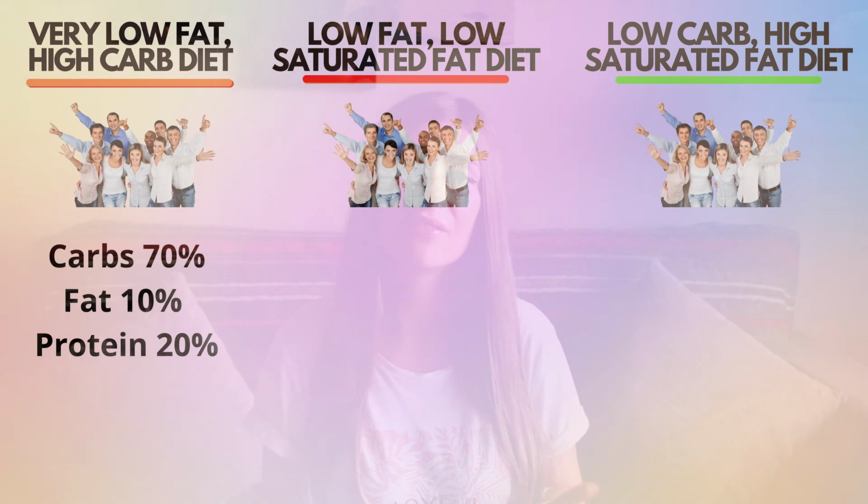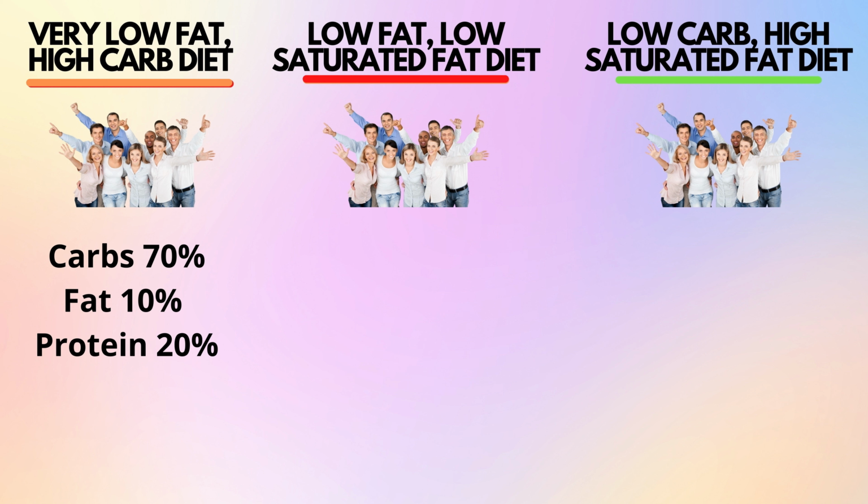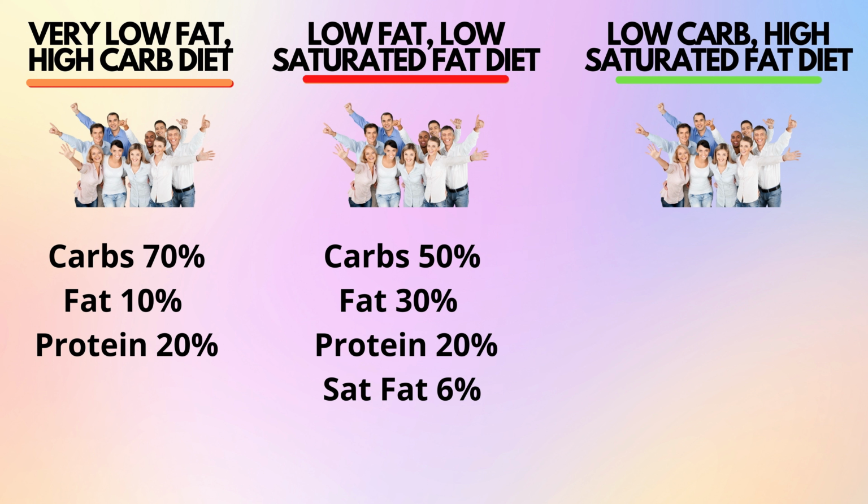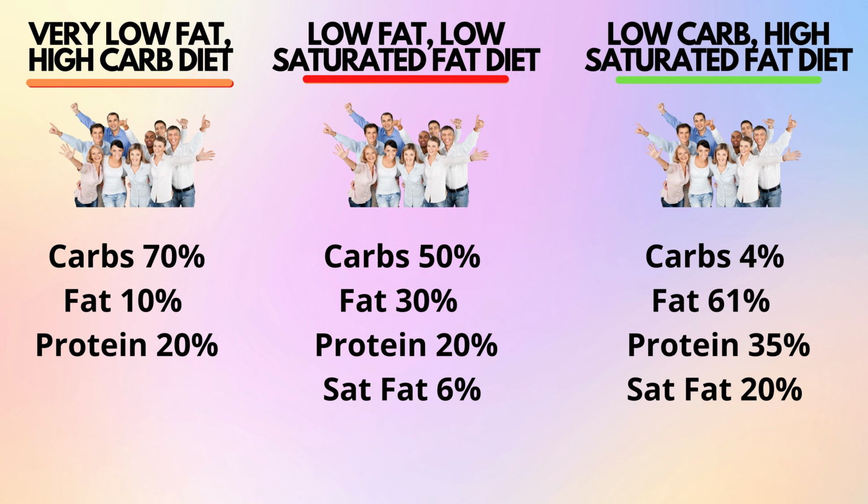The first diet was a very low-fat, high-carb diet with these macros: carbs 70% of calories, fat 10% of calories, and protein 20% of calories. The second high-carb diet was high in unsaturated fat. The macros were as follows: 50% carbs, 30% fat, and 20% protein, with only 6% of fat being saturated. The third diet was a very low carbohydrate, high fat diet with macros as follows: 4% carbs, 61% fat, 35% protein, and 20% of the fat was saturated fat.